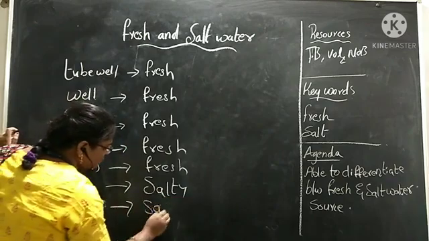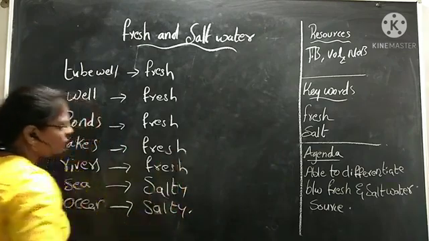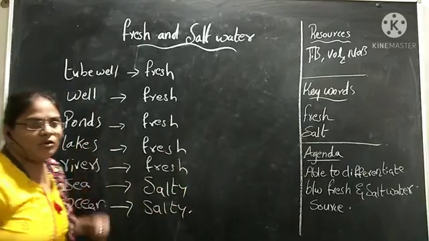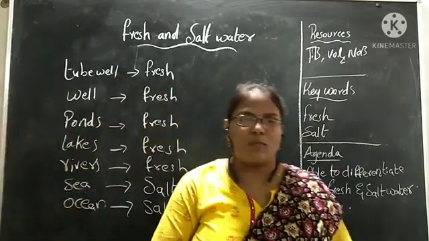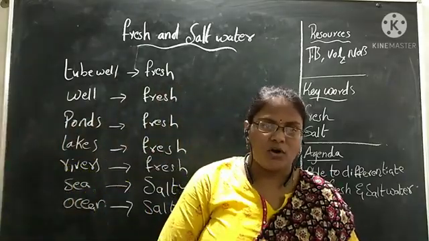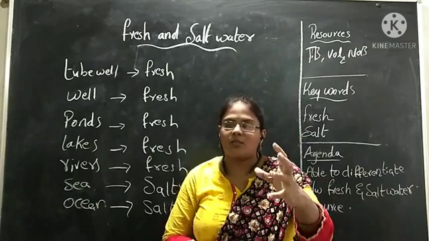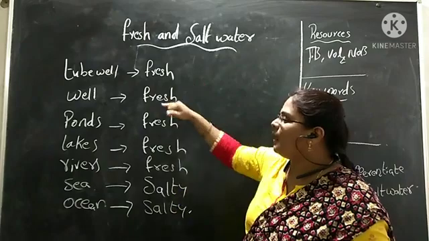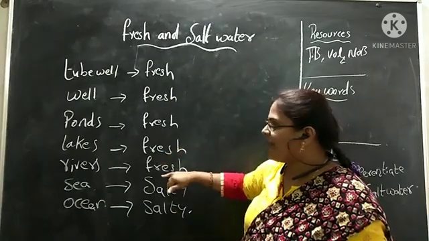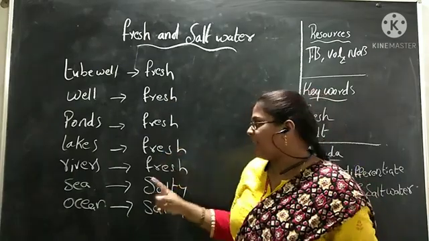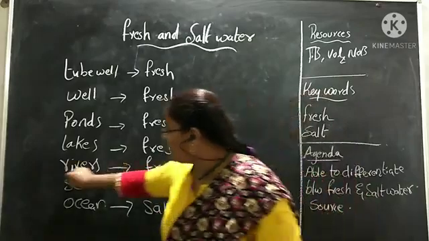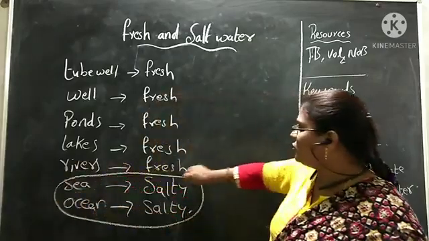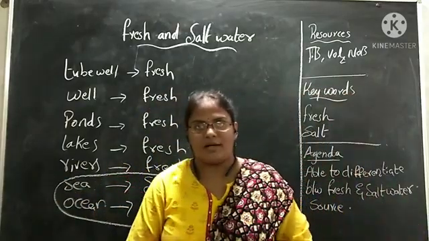Oceans also taste salty. So here we are discussing fresh and salt water. Which water bodies have fresh water, children? Tube well, pond, lake, and rivers have the fresh water. And which have the salty water? Sea and oceans have the salty water.